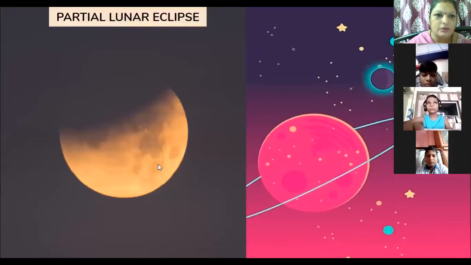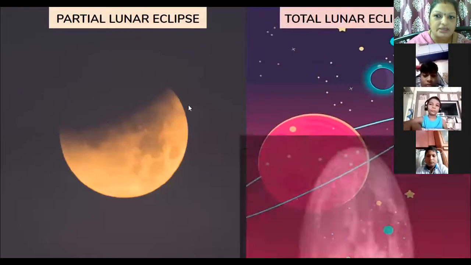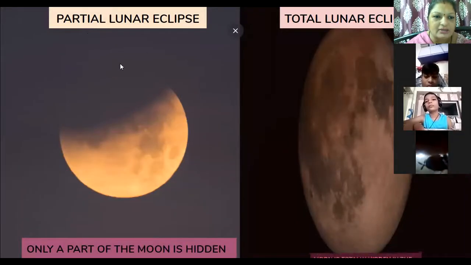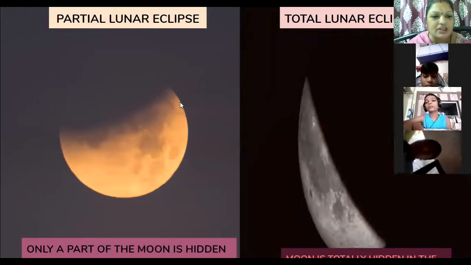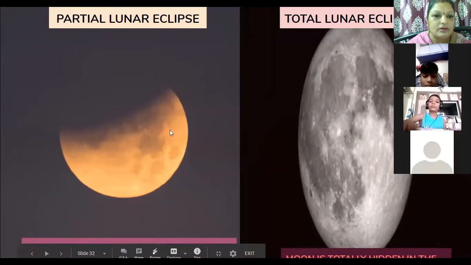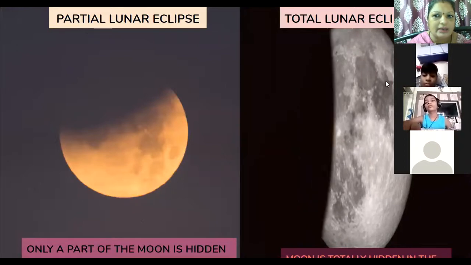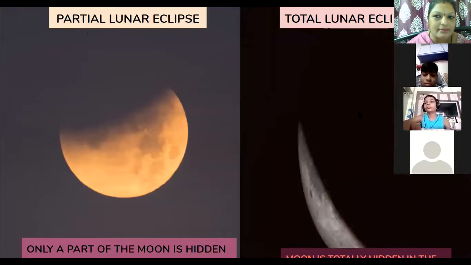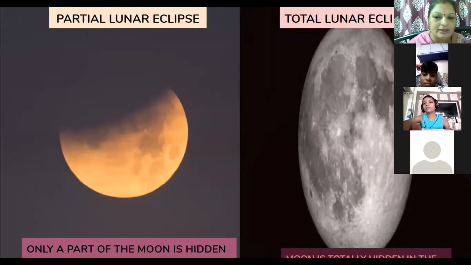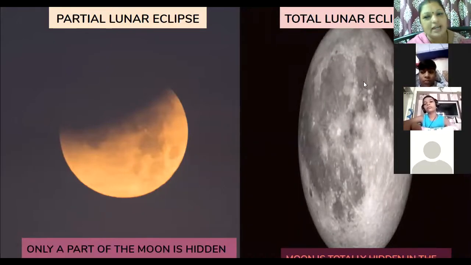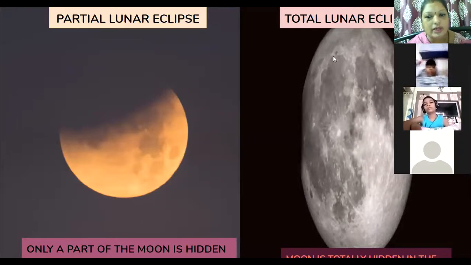So here you can see these two pictures. This is a partial lunar eclipse. Partly covered. Partial means partly covered. Only a part of the moon you can see. And here is a total lunar eclipse, where you can see the earth is covering the entire moon. So when the moon is totally covered by the earth, the full earth shadow falls on the moon, it is a total lunar eclipse.